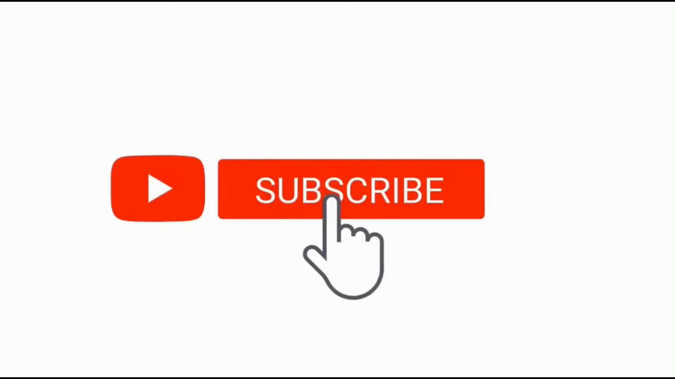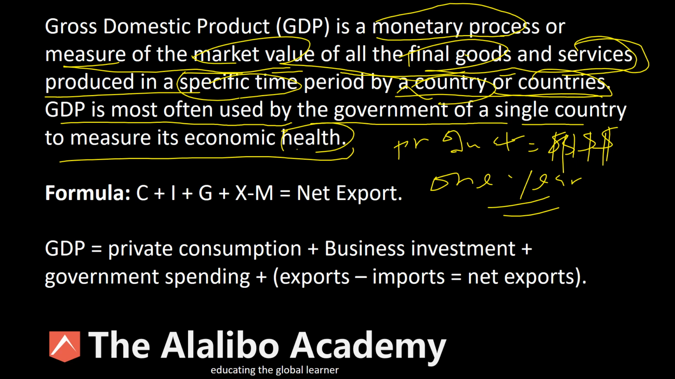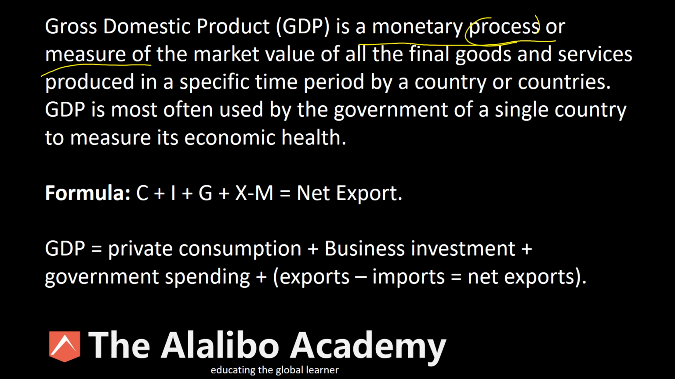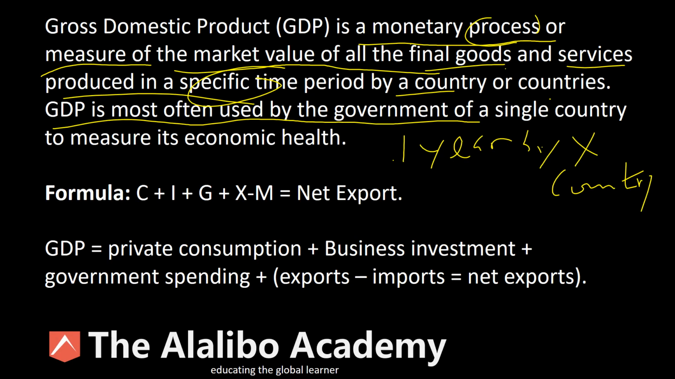Let's take this again, because this is very critical, and this really captures the essence of GDP. It's a monetary process or measure of the market value of all final goods and services produced in a specific time, so 1 year, for example, by a country. GDP is most often used by the government of a country to measure its economic health. Please take note of this as we move forward and take a look at the formula.